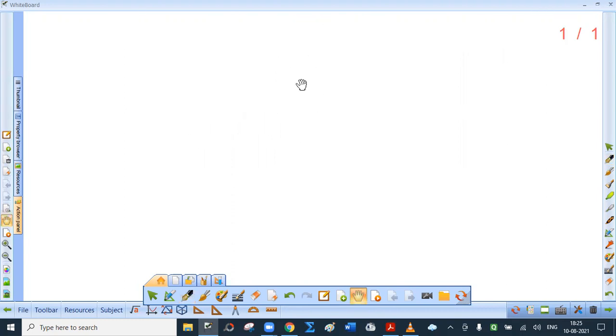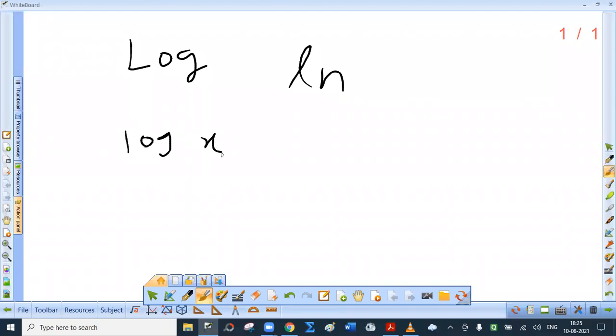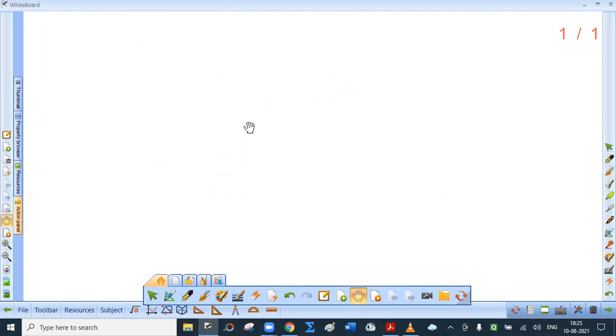On a scientific calculator, you must have seen 2 buttons. On one button, log is written, meaning common logarithm, and on the other, ln is written. ln is the standard short form for natural logarithm. But generally, in calculus, we just write log x, because there it is customary not to mention the base of the logarithm if it is e. So log x means log x to the base e. Now the base need not be e. So if it is other than e, then we mention it. Okay. So this is the convention. So this is about logarithm.